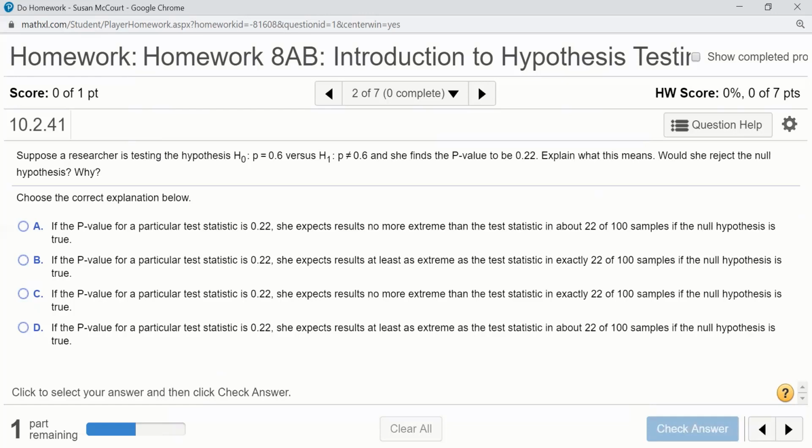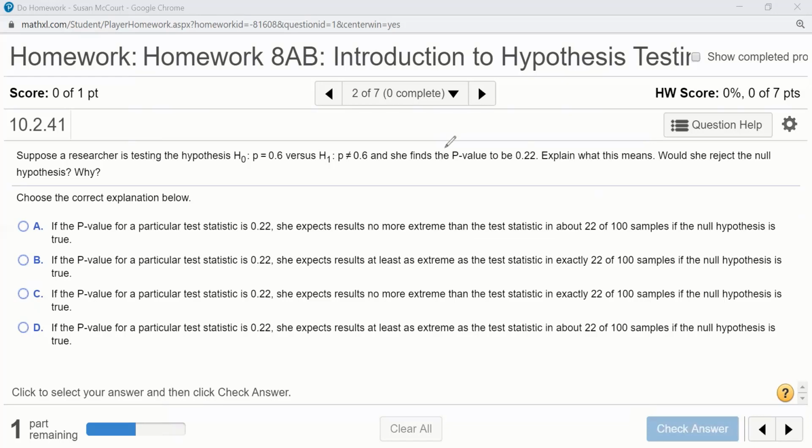So suppose a researcher is testing the hypothesis. The null hypothesis is that the proportion is 0.6 versus the alternative hypothesis, the proportion is not 0.6, and she finds the p-value to be 0.22. Explain what this means. Would she reject the null hypothesis?